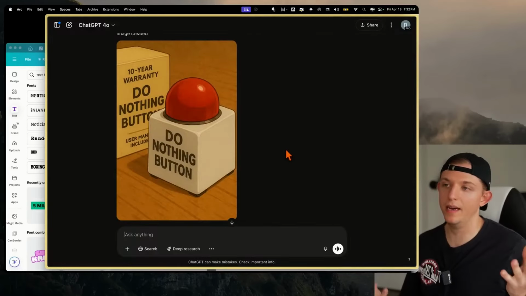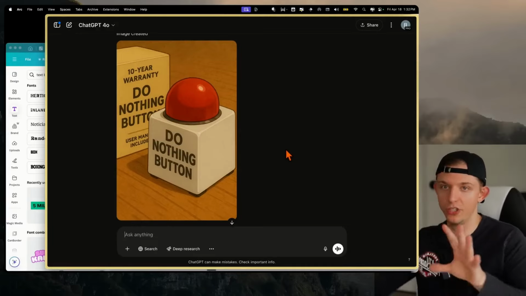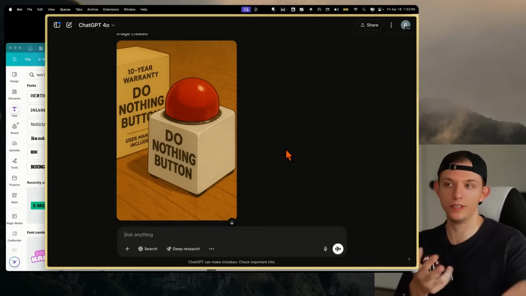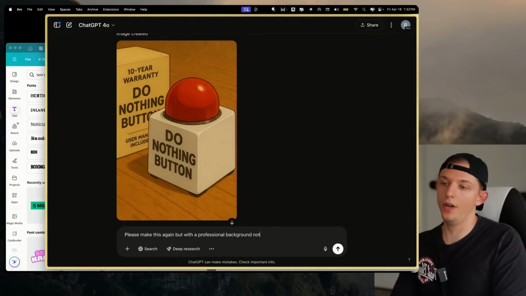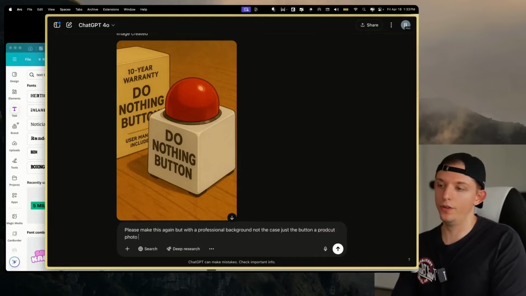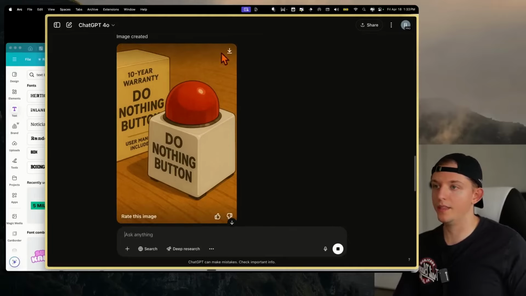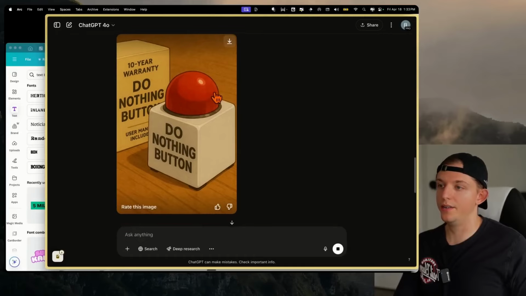And this is how I work with AI. You know, those videos are loading. So I'm going to go back to this ChatGPT page, and I have all these different tools open at the same time. So when one stops running, I'm actually going to go back to the other one. Now I'm going to say, please make this again, but with a professional background, not the case, just the button, a product photo in the style of Studio Ghibli. And I like this one. Let's go ahead and download it.